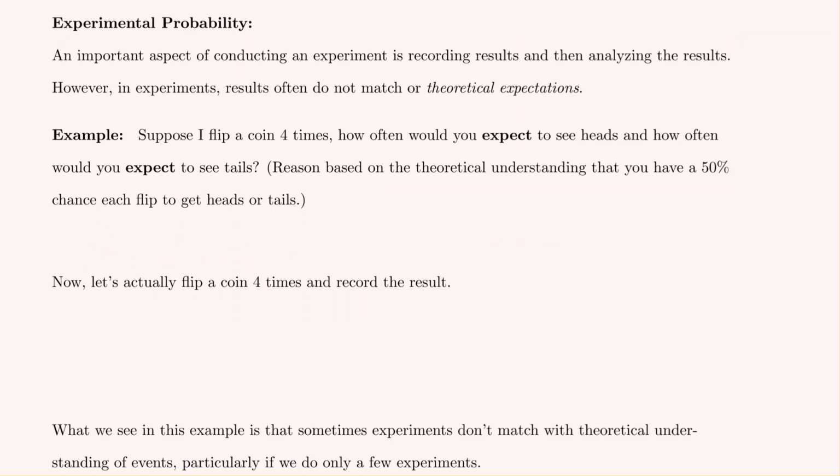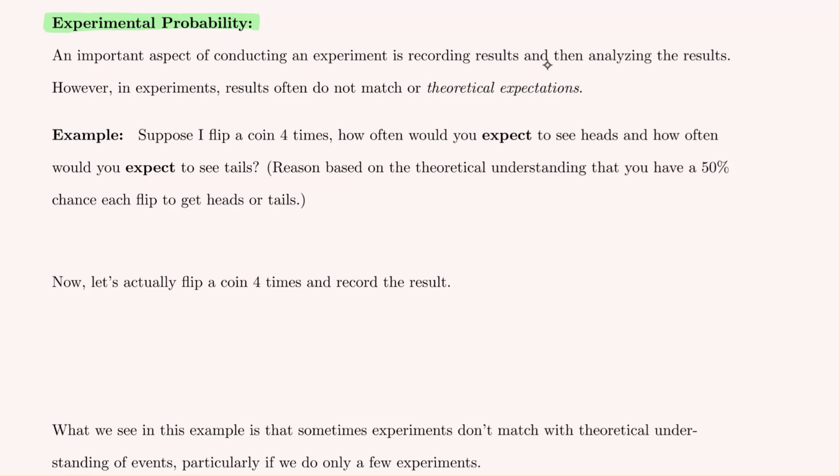To this point in the notes, we've been dealing with theoretical probability. In theoretical experiments, what are all the possible outcomes? How many ways could what I want to occur? And that's how we calculated the probability. Now let's turn our attention to experimental probability. In experimental probability, we will conduct the experiment and record the results.